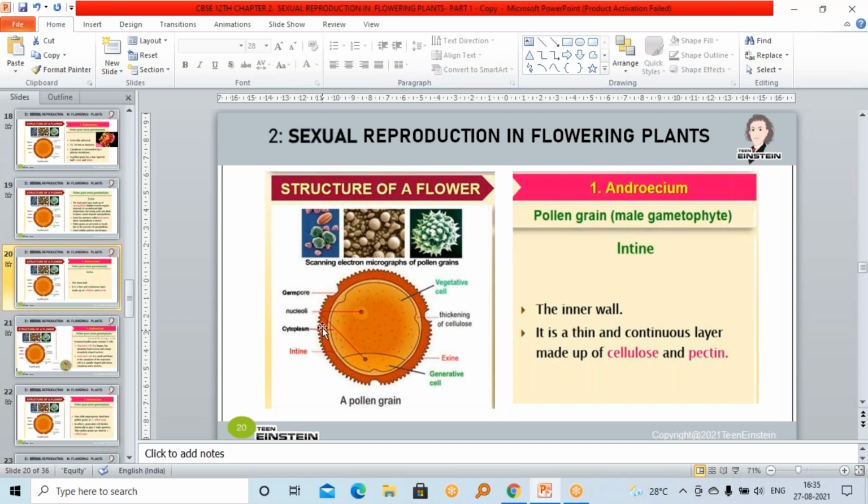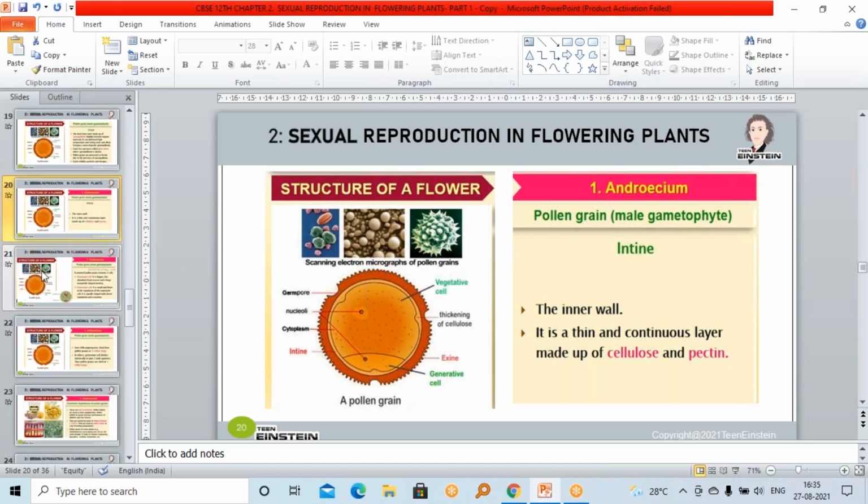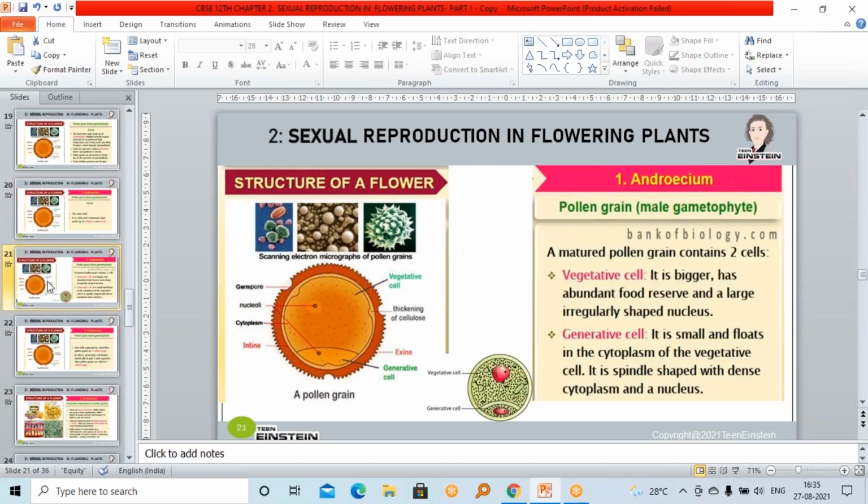Next, inside this intine, here you can see intine, right? Inside this intine, you can see cytoplasm. The cytoplasm of the pollen grain is surrounded by a plasma membrane.